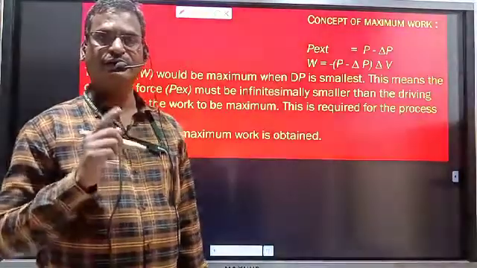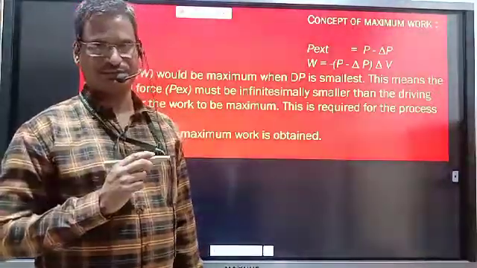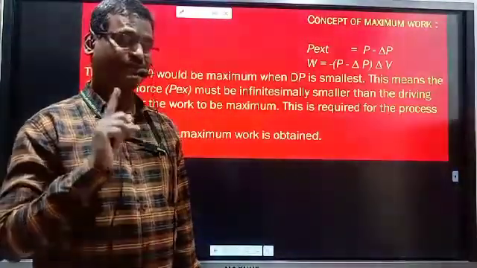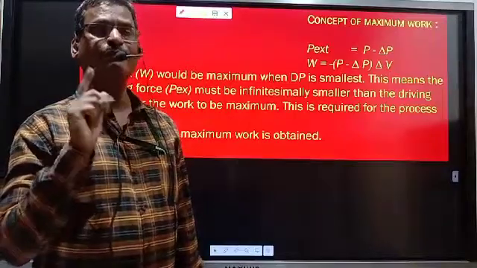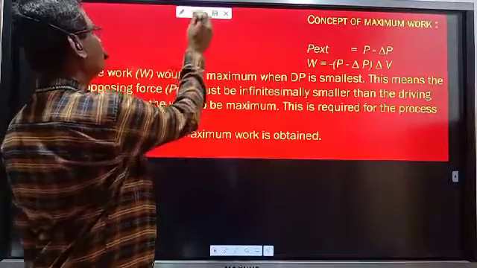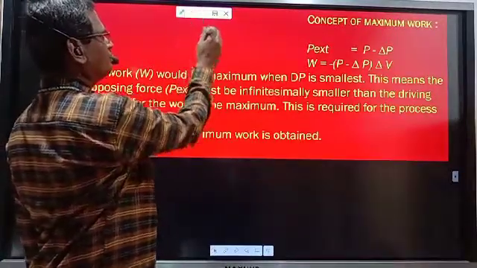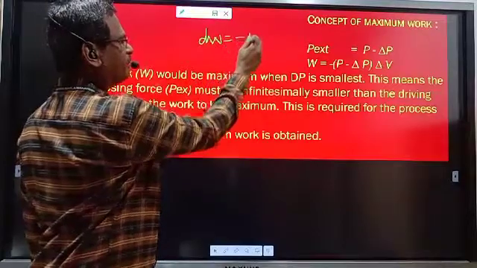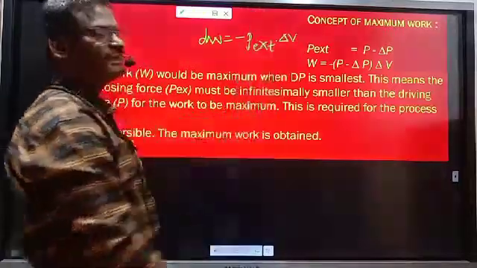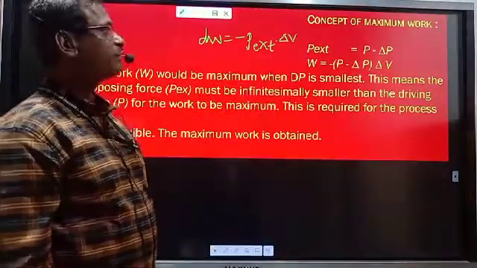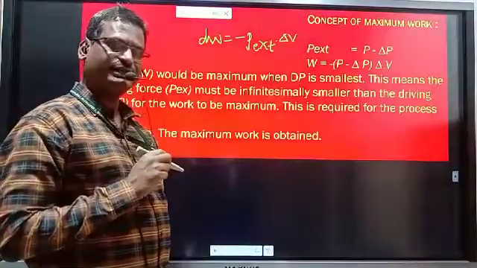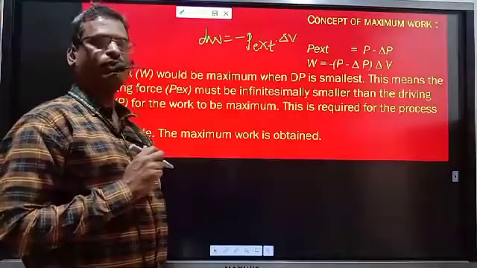We have studied reversible and irreversible processes. In the irreversible process, only one step is present, therefore minimum work is obtained, and that work we have also studied. The work done dW is nothing but minus P external into delta V. This equation we have studied to calculate the work done during an irreversible process, where only one step is present and a minimum amount of work is obtained.